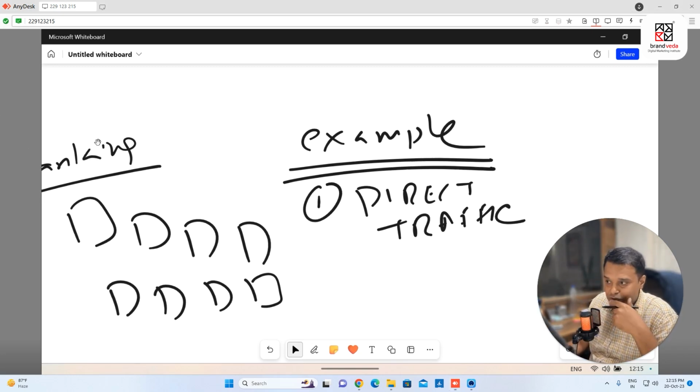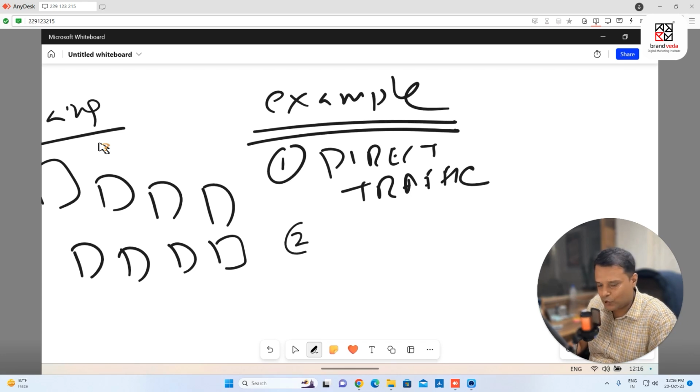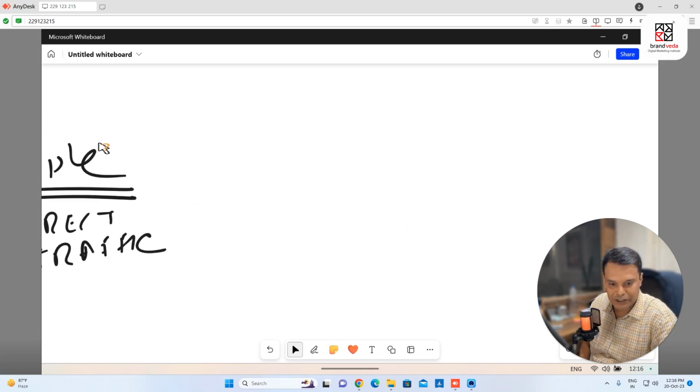So direct traffic is when someone is directly coming to your site. Let's say many times you don't search for a brand, you just go to the browser and type www.makemytrip.com. So it's known as direct traffic. People are directly coming to your website. So Google considers direct traffic. This is an example. Number two, Google also sees which page, out of all these websites, is having more engagement. So think of two web pages.